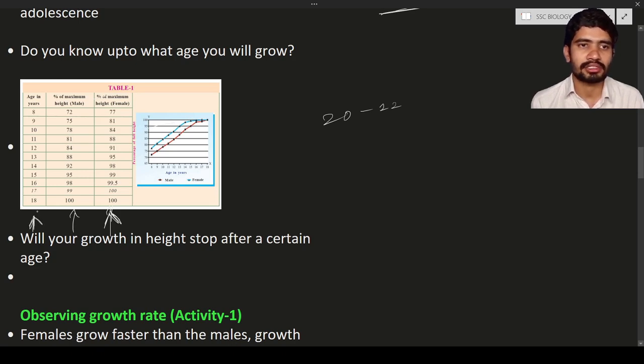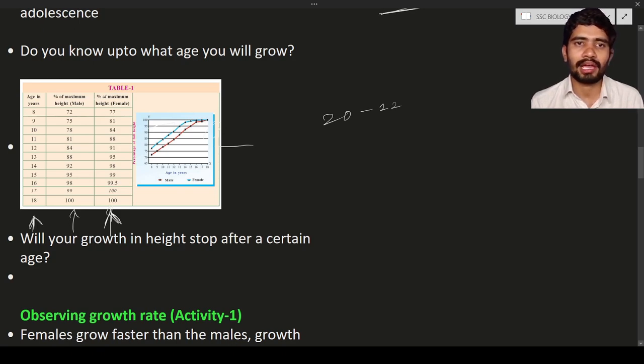Okay, the age in years. For example, if the age of the particular boy is 8, he is going to have 72 percent. In the same way, the females are going to have 77 percent. The table describes the growth rate.